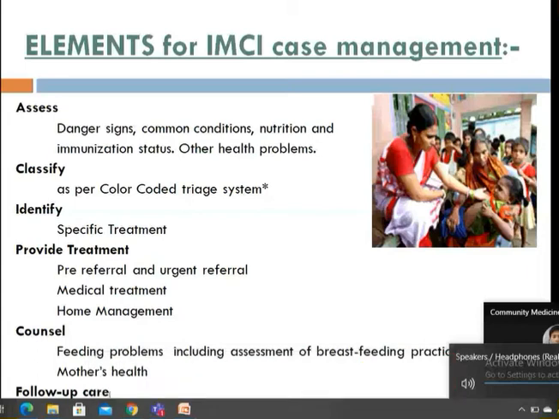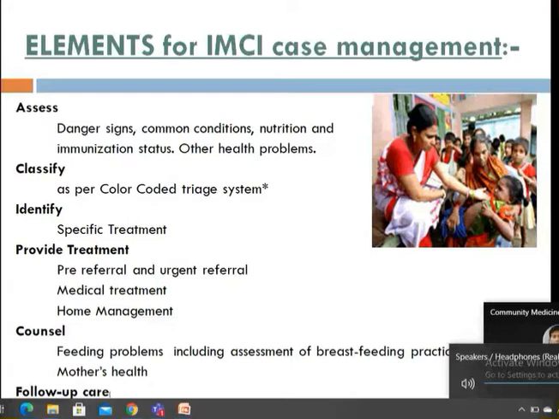IMCI basically focuses on major killer diseases among under 5 children like ARI, diarrhea, measles, malnutrition, and malaria. In newly born babies, that is, from birth to 2 months, the common problems are hypothermia, jaundice, and bacterial sepsis. After 2 months, the common problems are ARI, diarrhea, and so on.